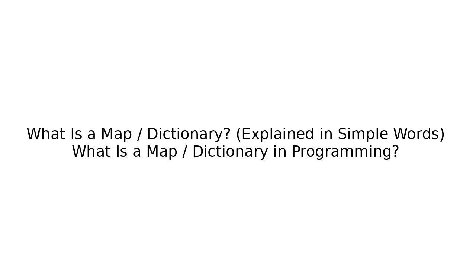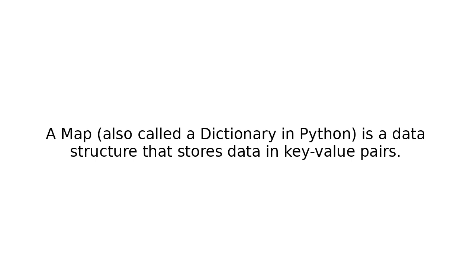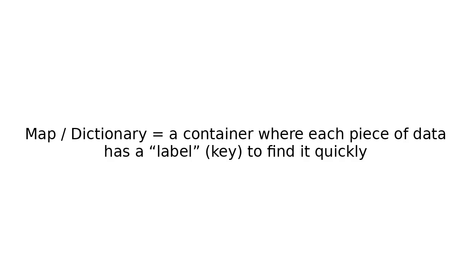What is a map dictionary? Explained in simple words. What is a map dictionary in programming? A map, also called a dictionary in Python, is a data structure that stores data in key-value pairs. In simple words, a map dictionary equals a container where each piece of data has a label, a key, to find it quickly. This allows you to store, access, and organize data efficiently.